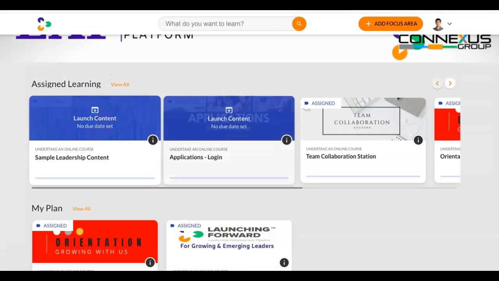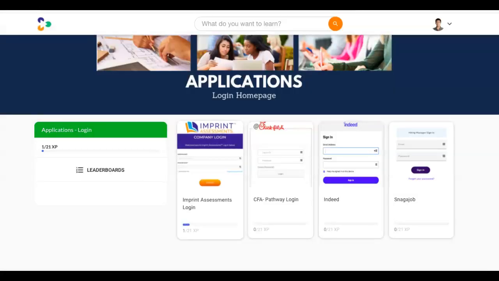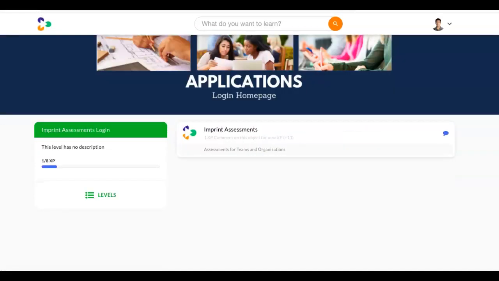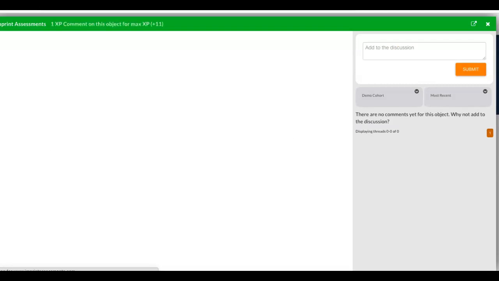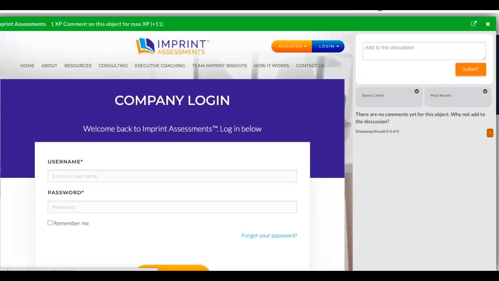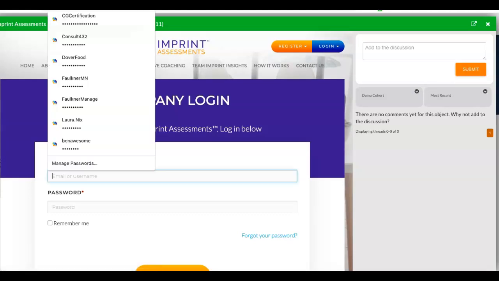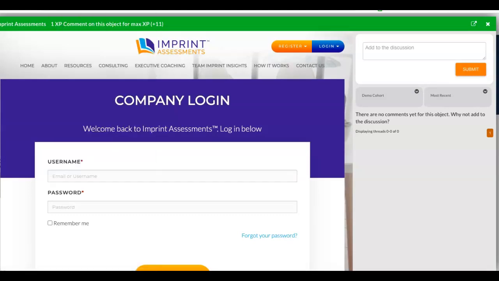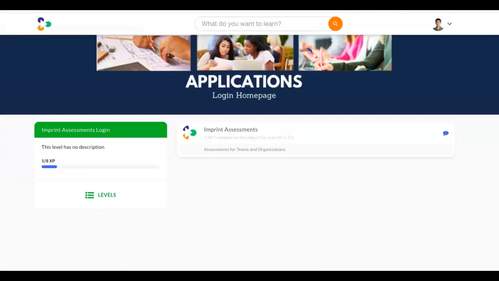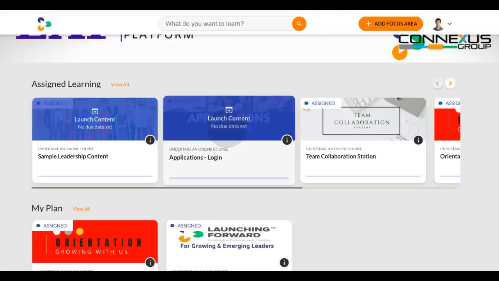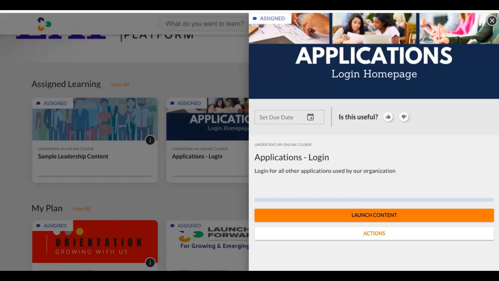We have various other things. I won't take too much time with this, but for instance, we can have any application that you log into. So this is a one-stop shop where you could put any of the login pieces that you want. For instance, if you are purchasing imprint assessments for your team and you don't want to go find the login or remember where it is, you can come directly here, log in, and purchase more imprints or look at your team and view all of those things. So any possible URL that you log into, we can create a placeholder for, so that everything is done in the same place.